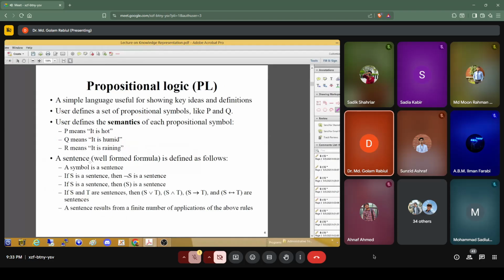Okay. So that's why in propositional logic, what usually we do, the sentences, those are atomic sentences. For every part of the sentence or every sentence usually we define a symbol, and then we write those sentences for complex representation of propositional logic.